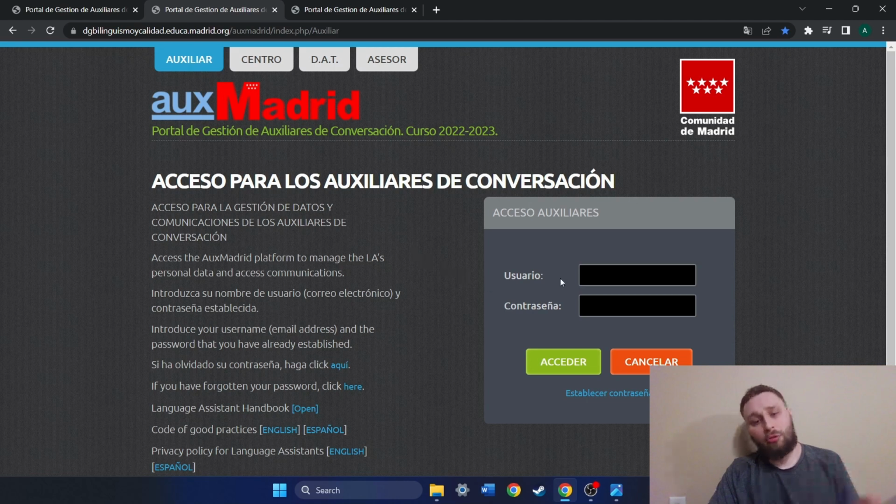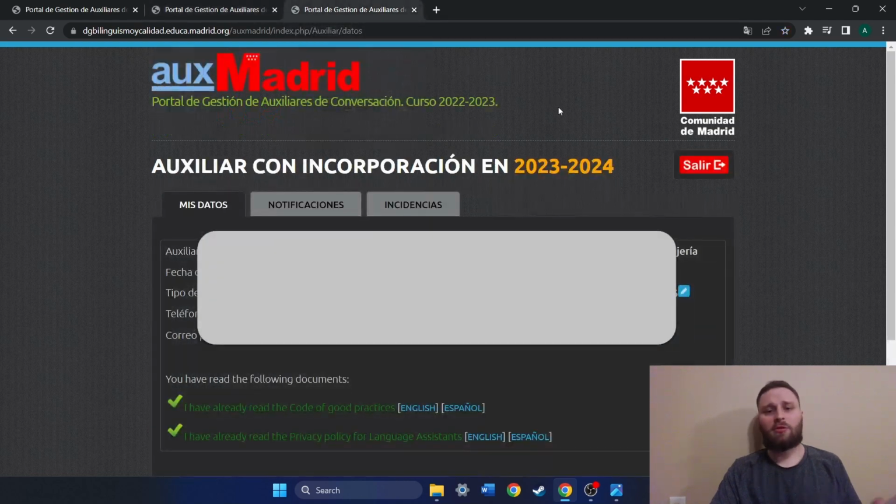Under usuario, that's where you're going to type in your email address, and then under contraseña, that is Spanish for password, and then you'll click the green acceder, or access, and you'll be able to log in. Now, once you log in, you're going to be brought to this page right here.